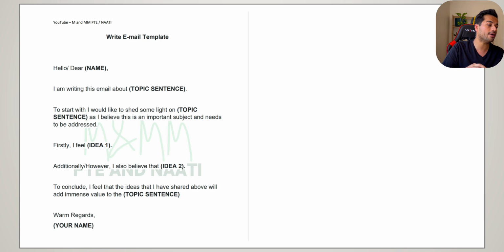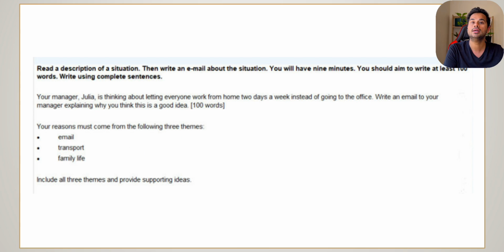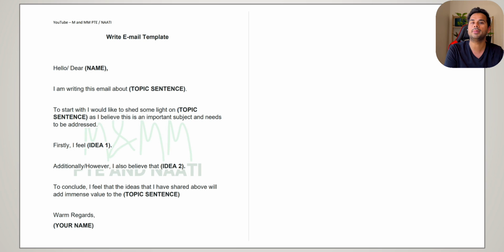Because it's a good thing, we have to think of 2 ideas which are positive, similar sounding ideas, something which is a positive statement. Now here you have to think about something. If she's giving you 2 days work from home instead of going in the office, what benefits can you get out of it? So what benefits can you think of when you work from home? But also at the same time, you have to keep in mind, we have to include these 3 things: email, transport, and family life. Basically, they're asking you to include these keywords in the email.